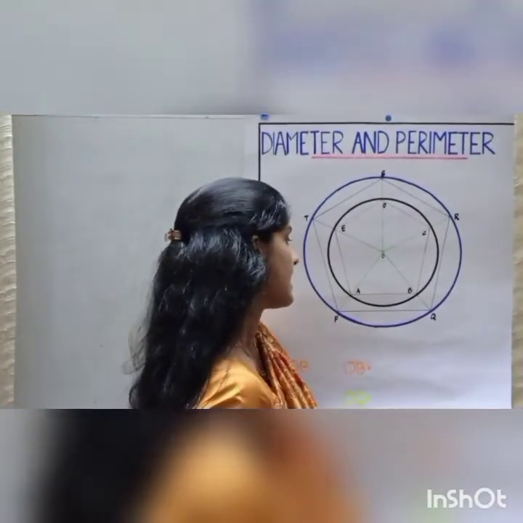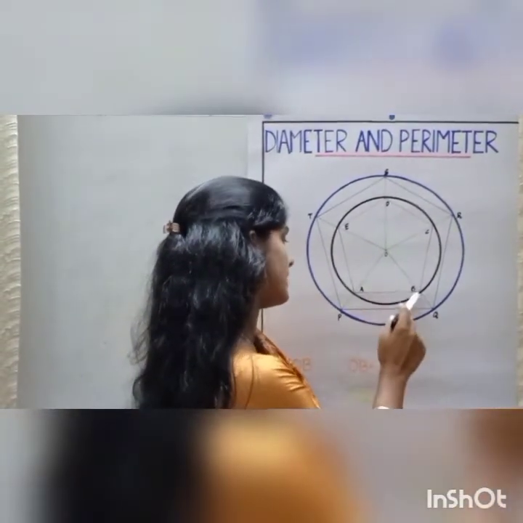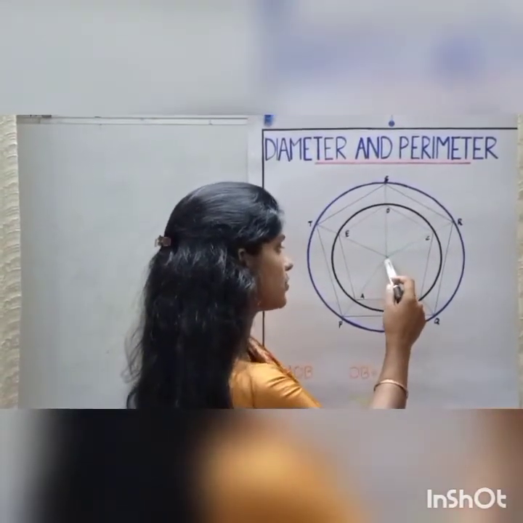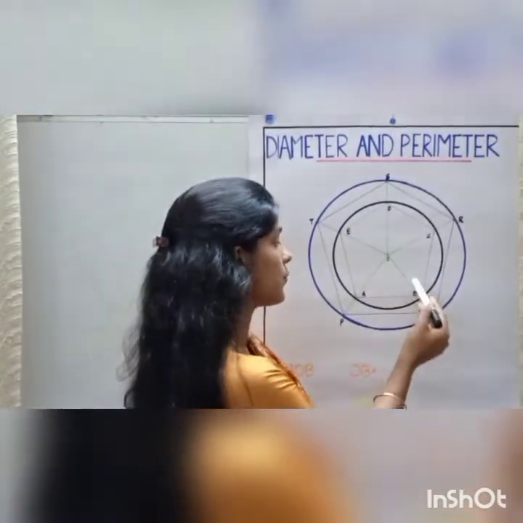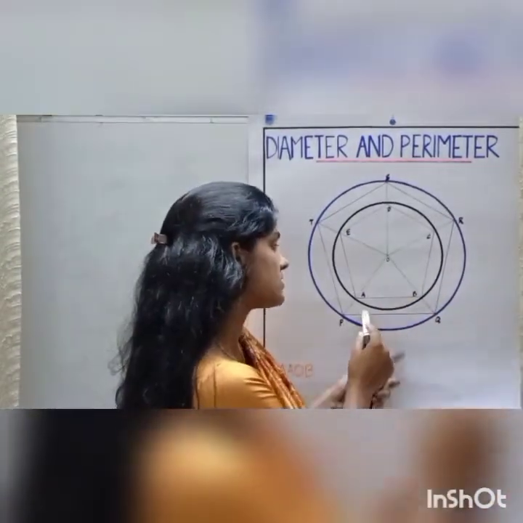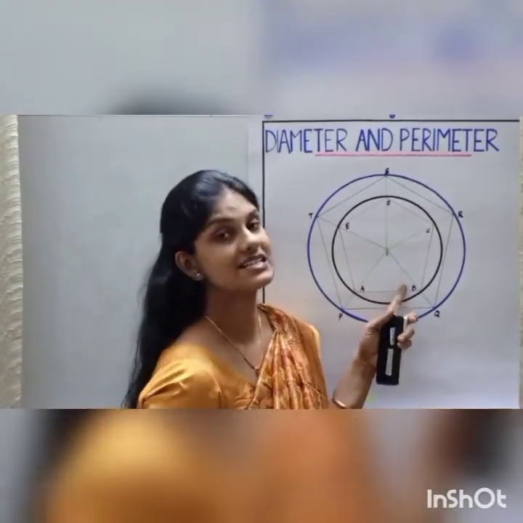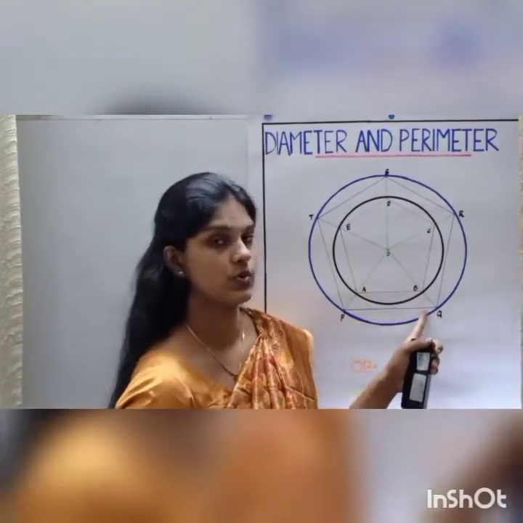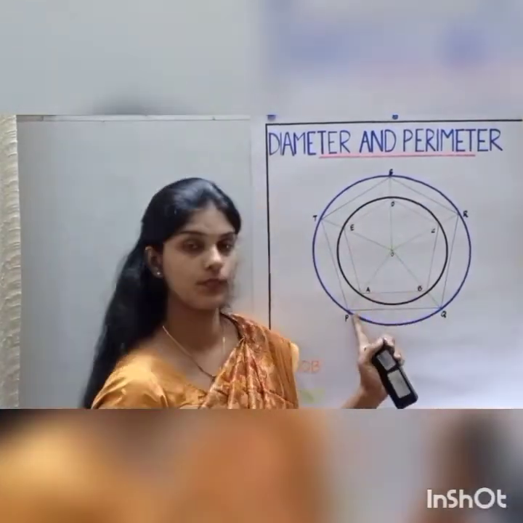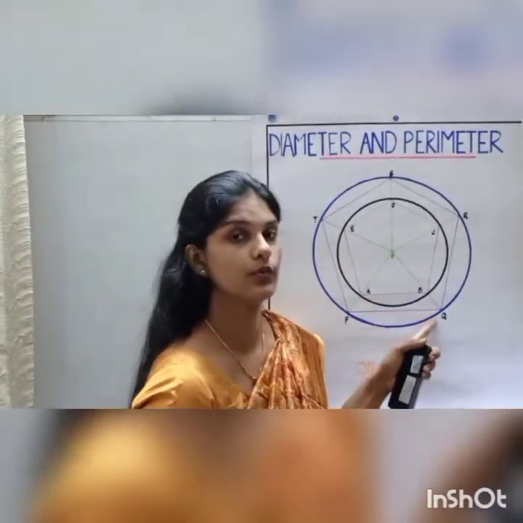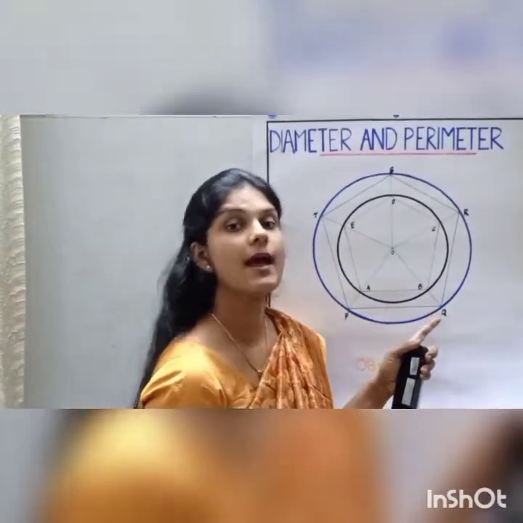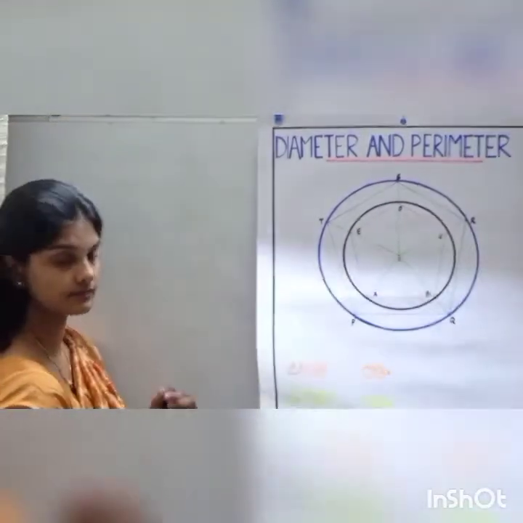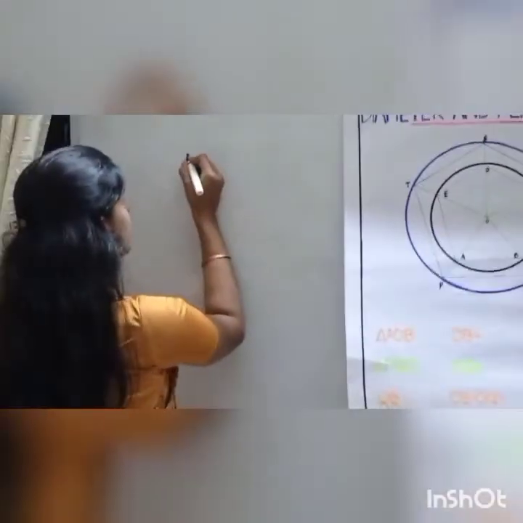We can see that in the triangle AOB, the side AO is equal to the side OB. Why? Because these are the radii of the smaller circle. Now consider the triangle POQ. We can see that the side OP is equal to the side OQ because they are the radii of the bigger circle. Right?